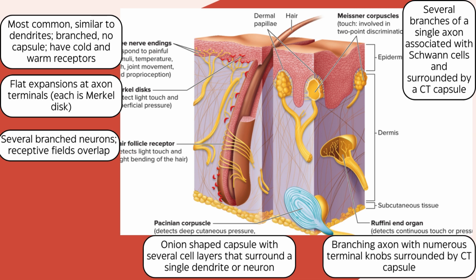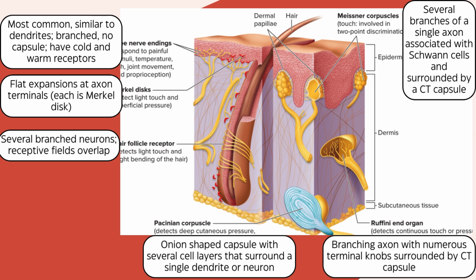Free nerve endings respond to pain, temperature, itch, joint movements, and proprioception. They include both cold and warm receptors, which detect different temperatures. At a comfortable temperature, both the cold and warm receptors are activated.